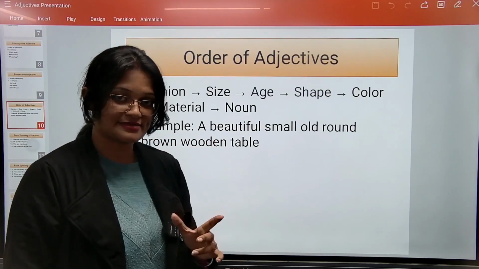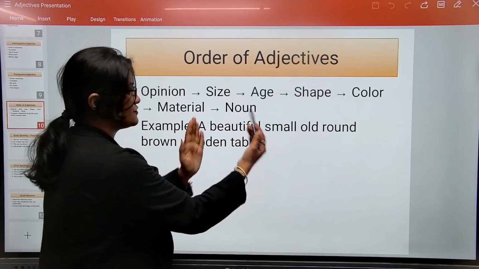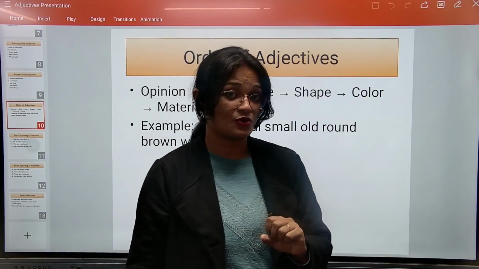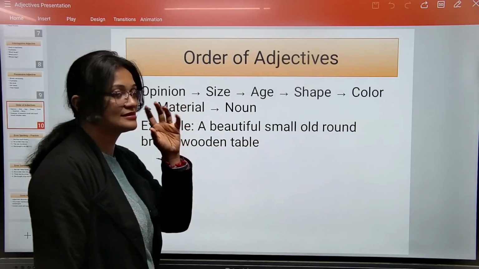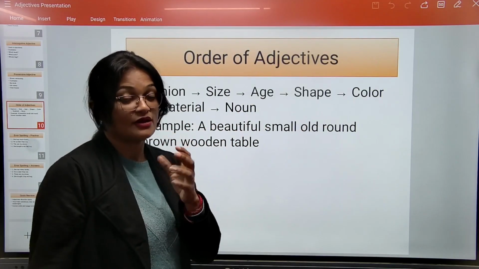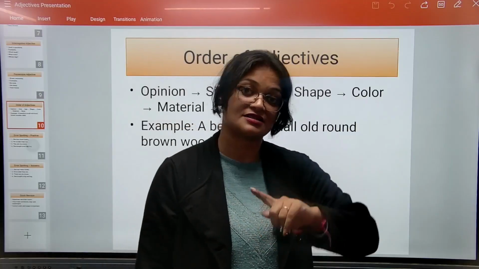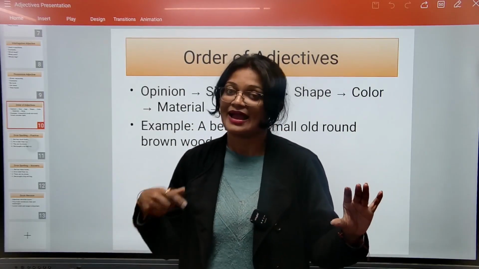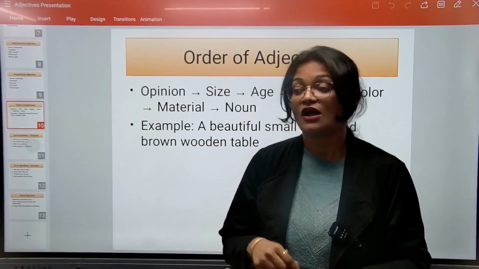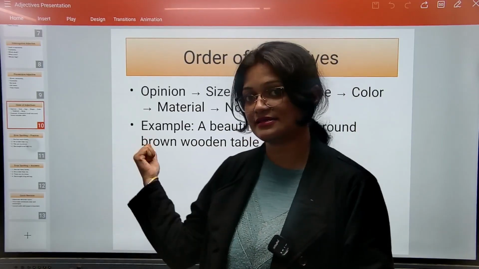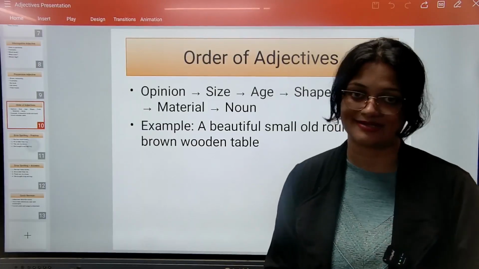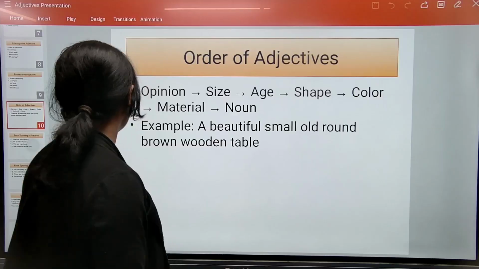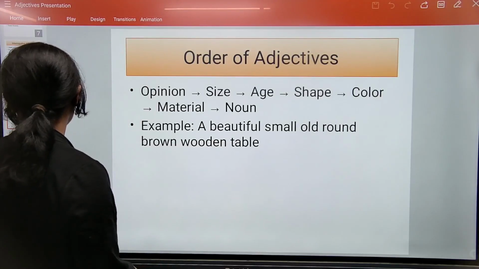Exam में अभी question कैसे आ सकता है? For example, they will just switch the words. The small, beautiful, old, round. So now you know कि like small is size and beautiful is opinion. So opinion should come first and size should be followed afterwards. That is the reason you should remember this pattern. And then whenever you see such question or any error finding question regarding this, you know what should be the pattern. Yes. Let's discuss some very easy and small, similar type of questions, error spotting questions. Okay.